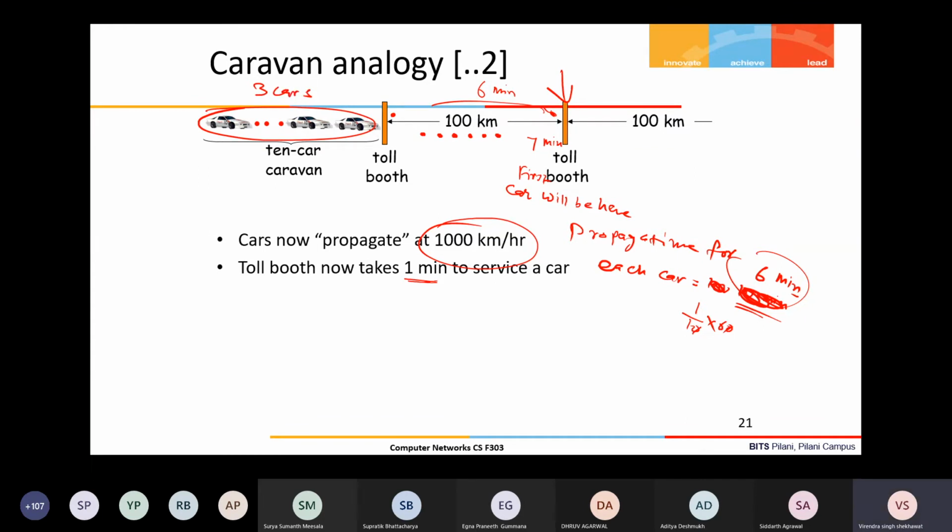Correct? So this is the situation in which I was explaining that one packet's bits are spread over the entire link, and a few of the bits have reached the other end. When the first bit of the packet has reached the other end, some of the bits are still waiting for their transmission at the previous node. This situation is a normal situation.